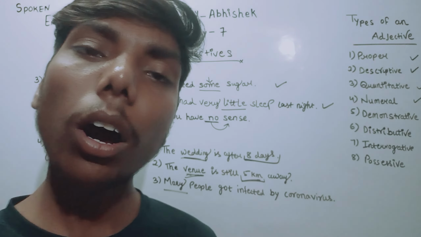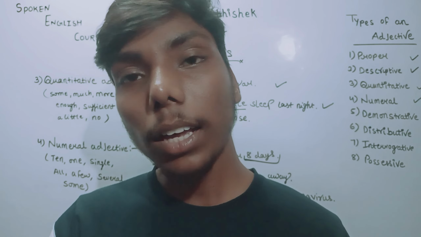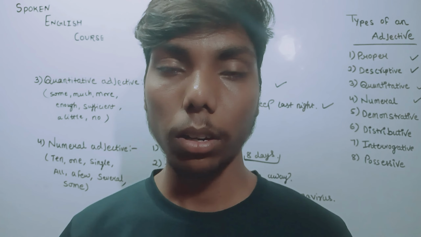All have to go from here. Here all means we can count. Don't go just by the word, you have to understand. So all is a numeral adjective.